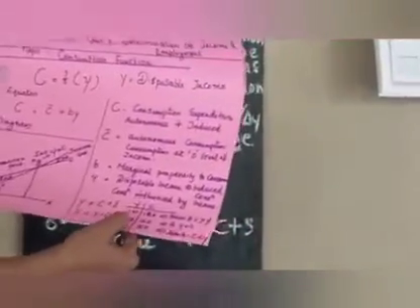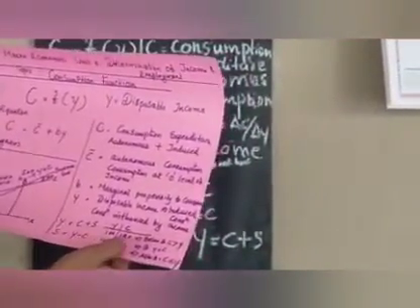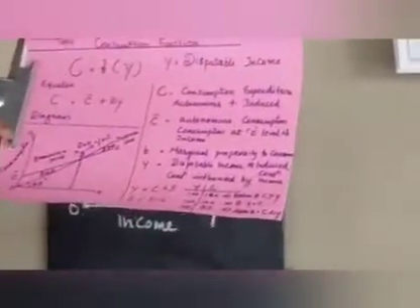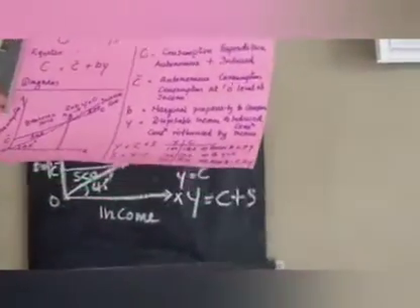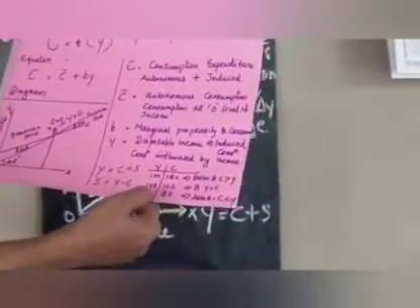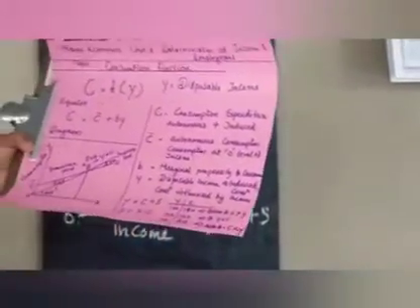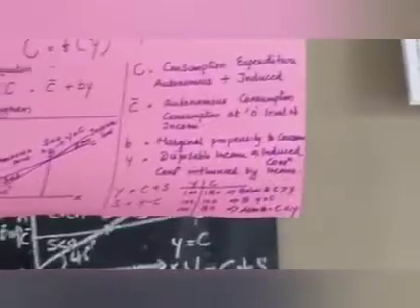At a 100 level of income, the consumption is 120. That's below the break-even point. Then at the second level, at 100 level of income, consumption is also equal to 100. Y is equal to C, income is equal to consumption. That is the break-even point. At that point, S is equal to 0.